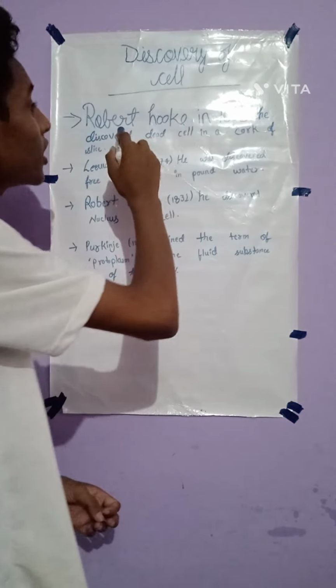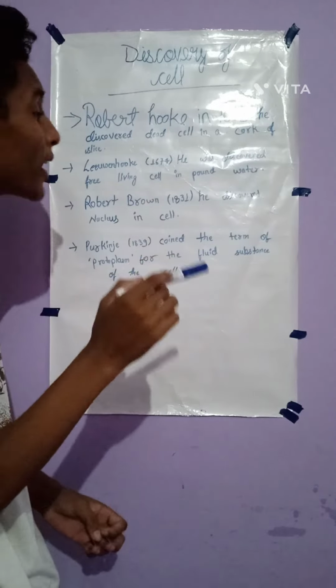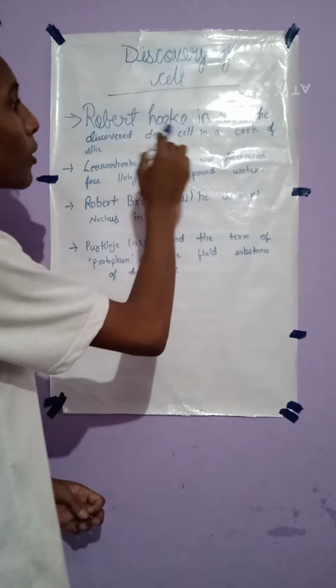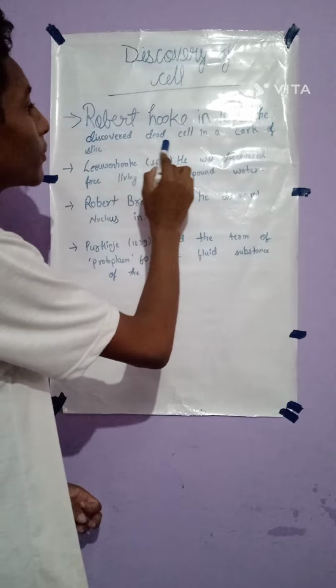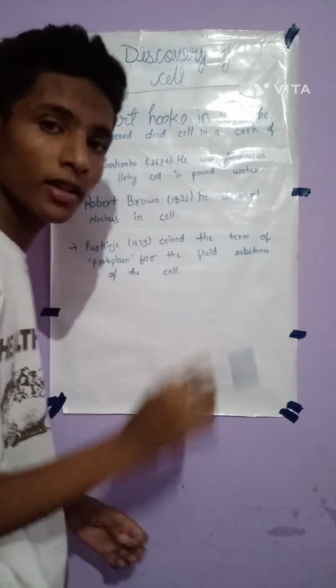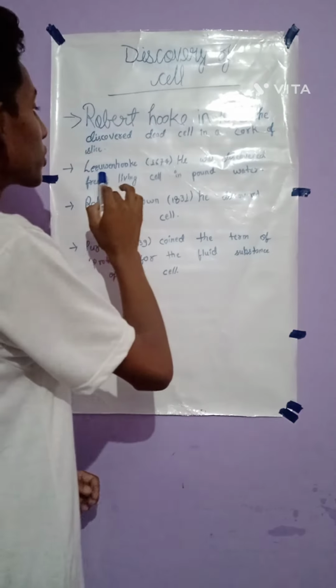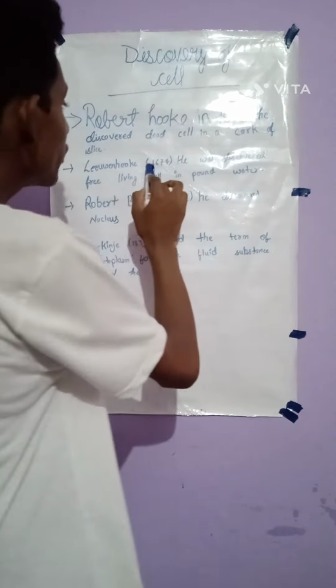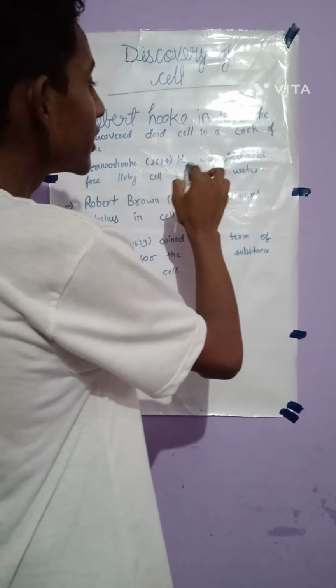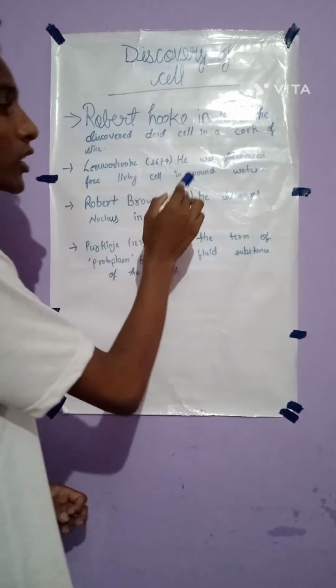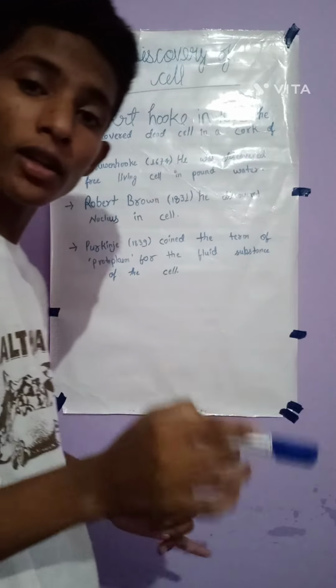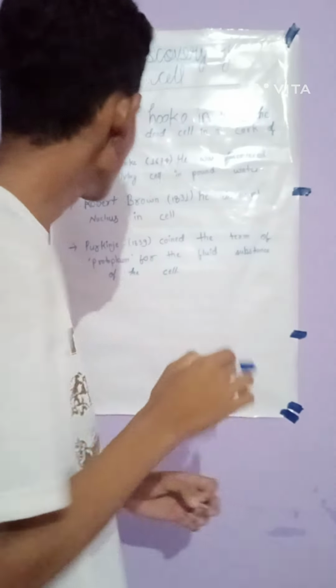A cell was discovered in 1665 by Robert Hooke. In 1665 he discovered a dead cell in a cork slice. He observed a honeycomb-like structure in his microscope. After that, Leeuwenhoek in 1664 discovered a free living cell in pond water.